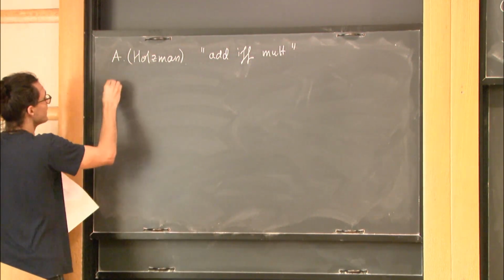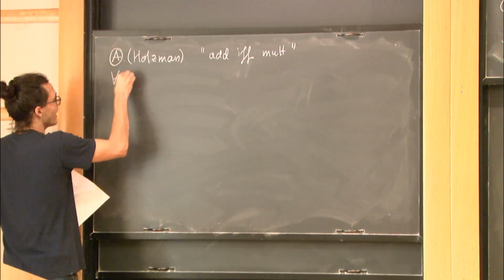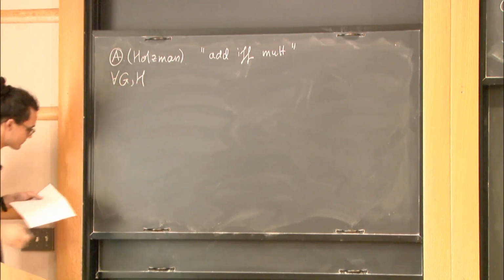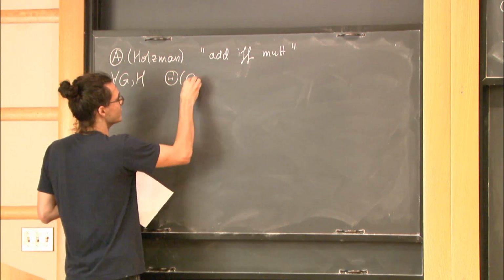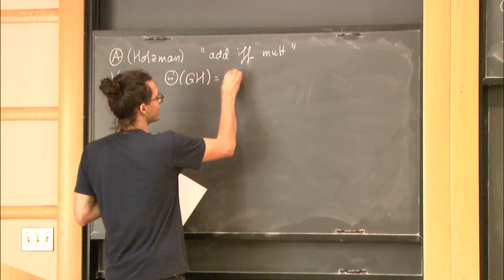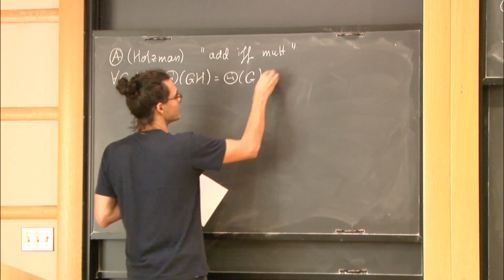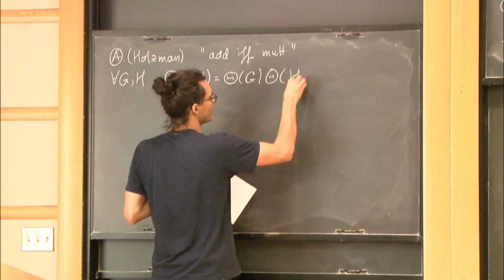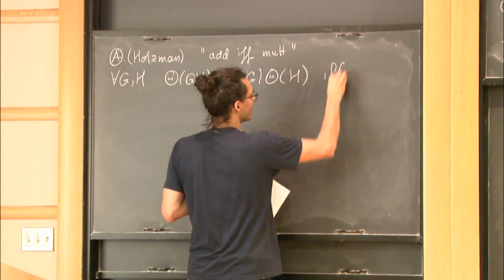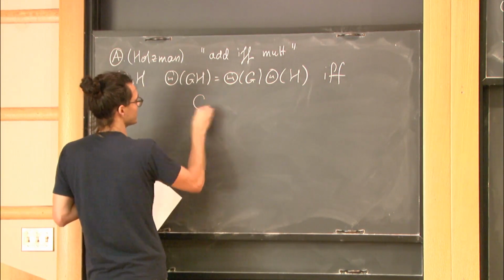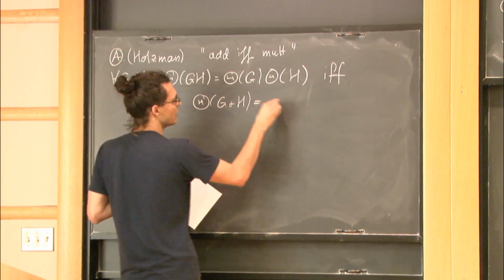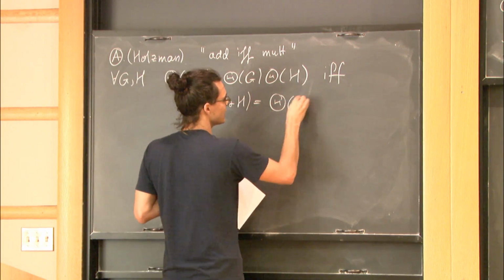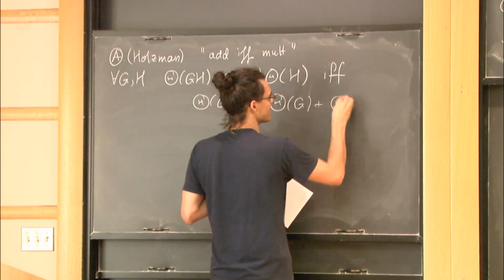If you take any two graphs, G and H, then the Shannon capacity of GH equals the Shannon capacity of G times the Shannon capacity of H, if and only if they add. So if and only if the Shannon capacity of G plus H equals the Shannon capacity of G plus the Shannon capacity of H.